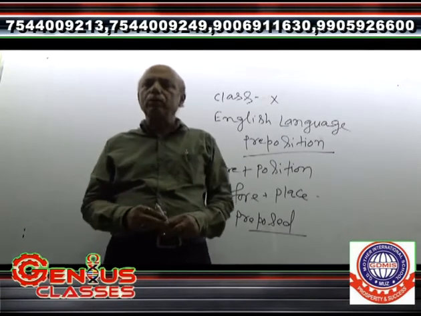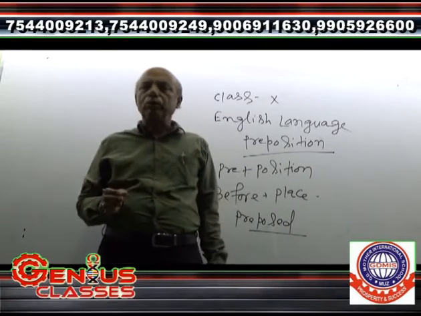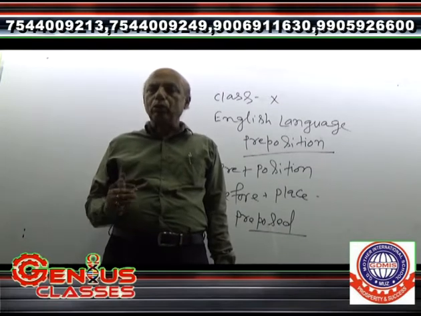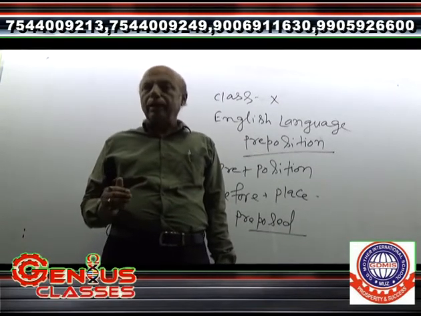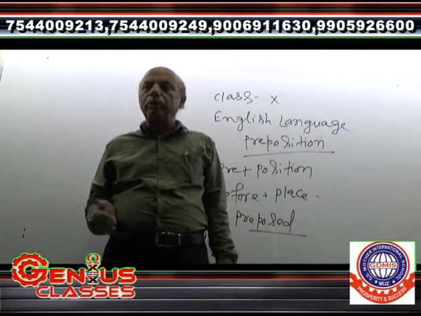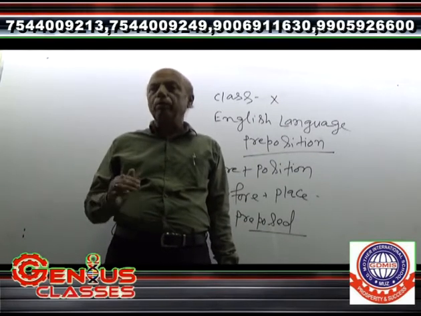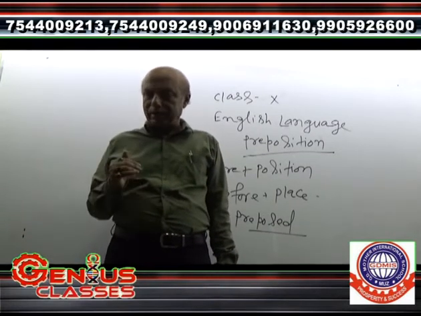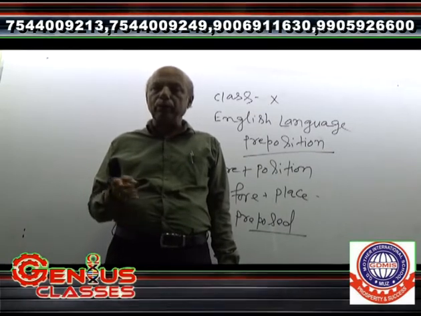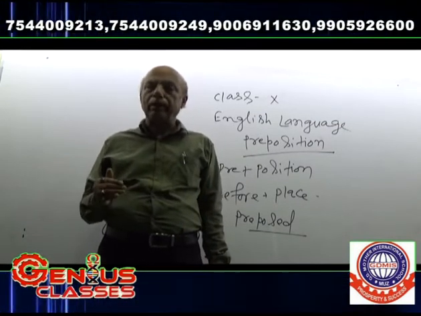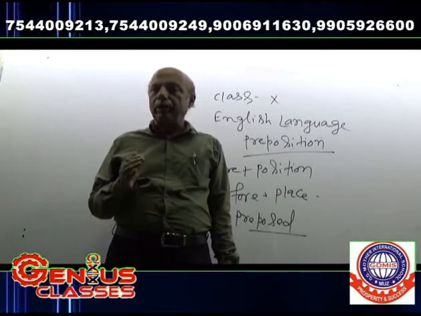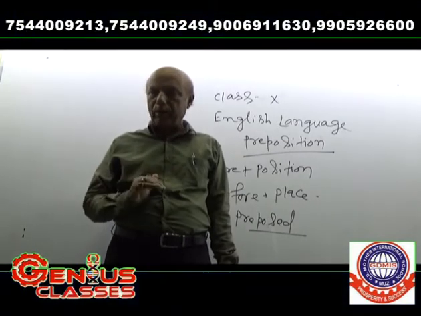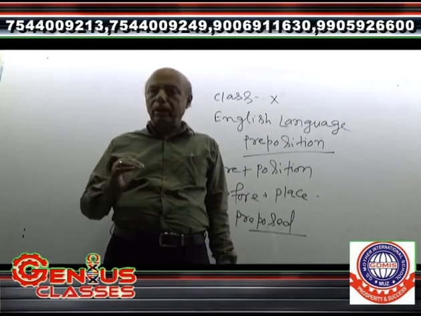Now I want to tell you, yesterday I taught you between, among and amongst. I told you between is used to represent two things or ideas. For example, divide money between Ram and Syam. Among is used for more than two, as in divide money among Ram, Syam and Mohan. Amongst also refers to more than two, but before a vowel. Divide money amongst all of us.